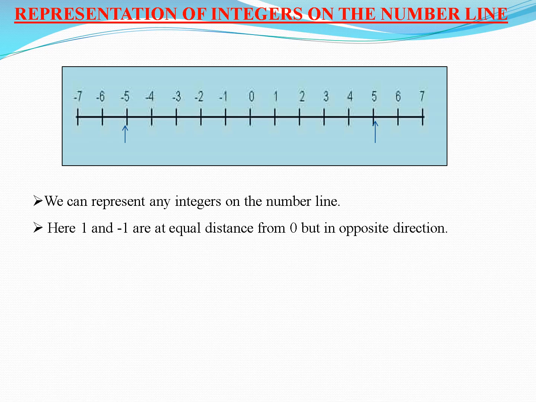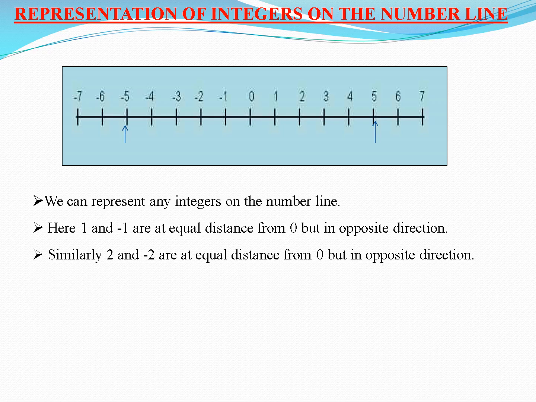You can notice on this number line that 1 and -1 are at equal distance from 0, but they are in the opposite direction. Similarly, 2 and -2 are at equal distance from 0 but in opposite directions.